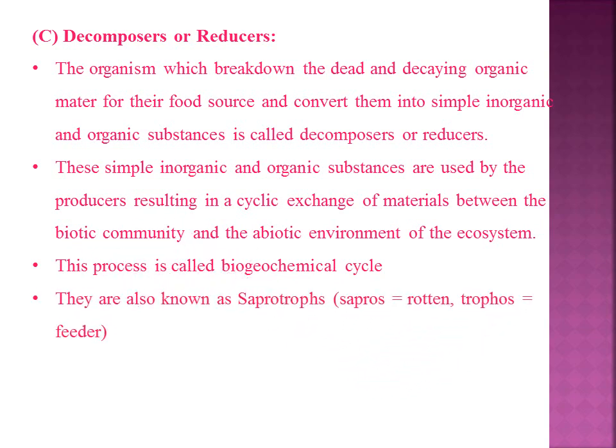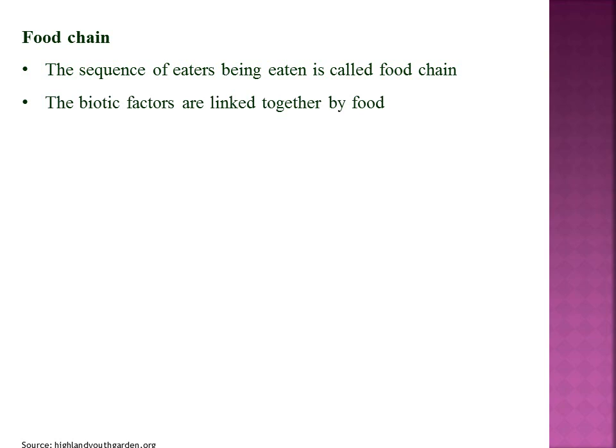They are otherwise called saprotrophs. The decomposers are also called detritivores. For example, bacteria and fungi. Then food chain. The sequence of eaters being eaten is called a food chain. The biotic factors are linked together by food in an ecosystem.